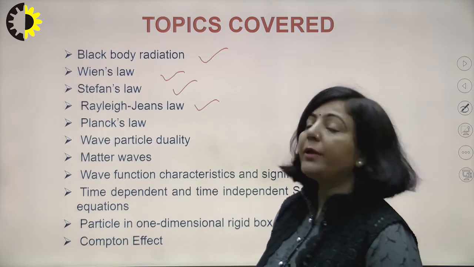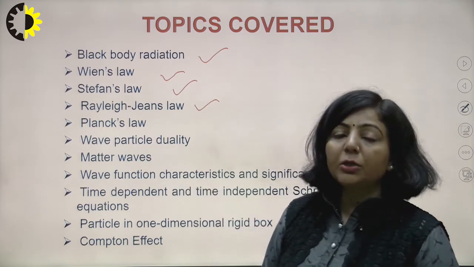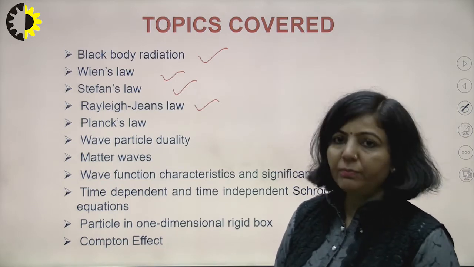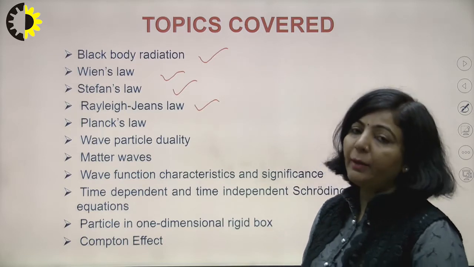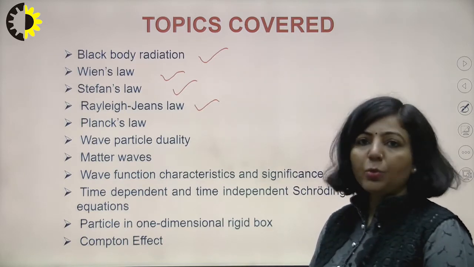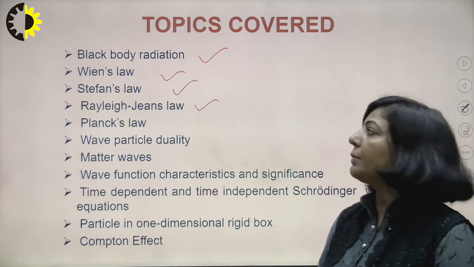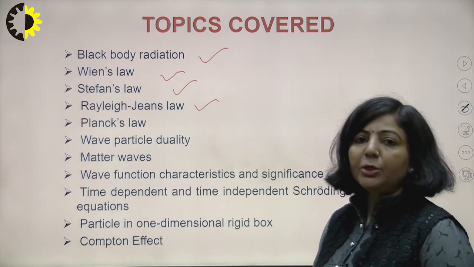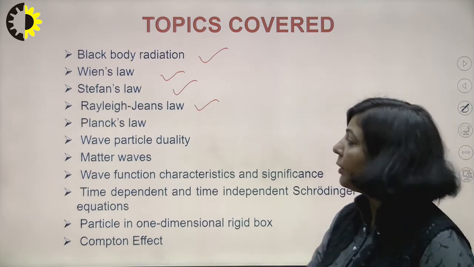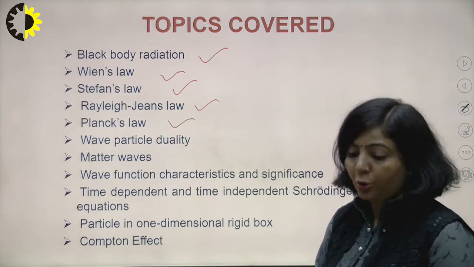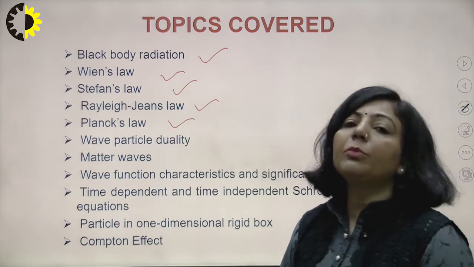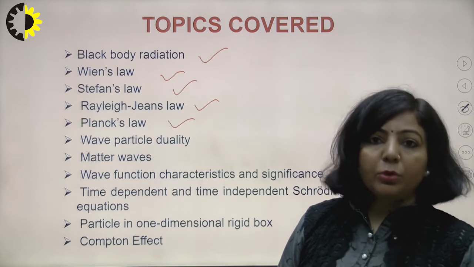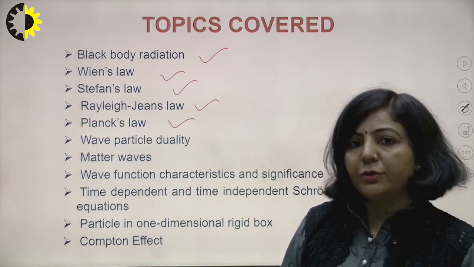Since using classical theory no mathematical expression was able to explain the entire spectrum, Max Planck in 1901 proposed a new theory known as Planck's quantum theory, and on the basis of that theory he gave a law known as Planck's radiation law, which was able to explain the entire spectrum. We have already discussed this law. Planck's quantum theory was the starting point of quantum mechanics, or you can say modern physics.